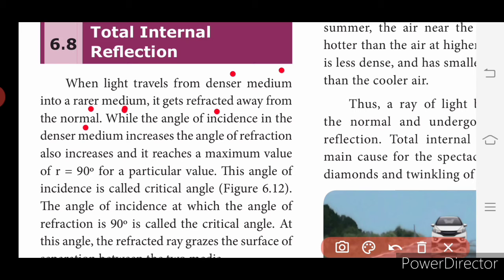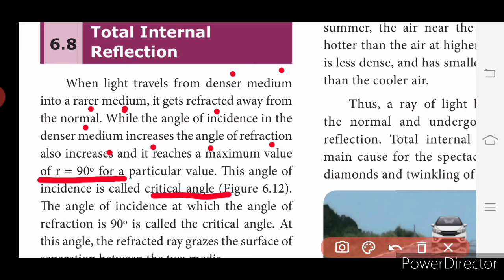So while the angle of incidence in the denser medium increases, the angle of refraction also increases and reaches a maximum value, that is r equal to 90 degree. When the refracted ray reaches 90 degree, the angle of incidence is called the critical angle.